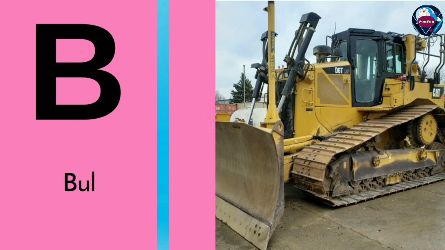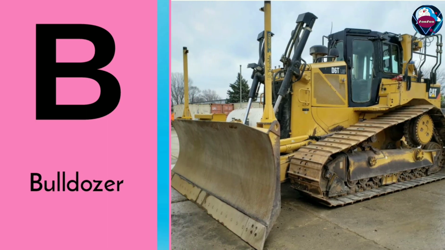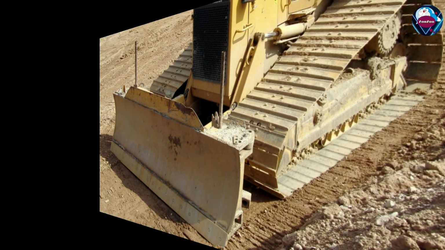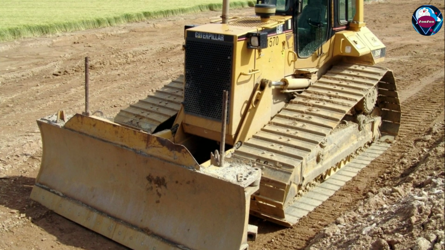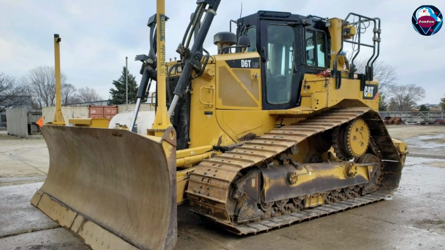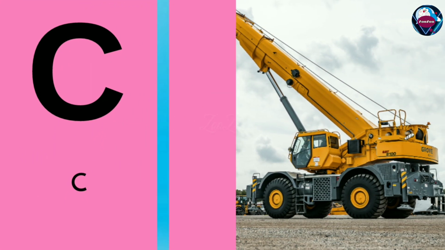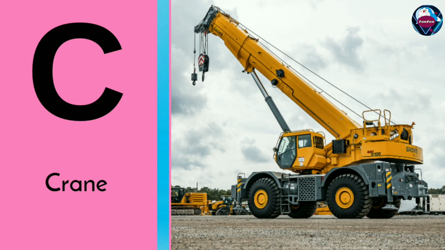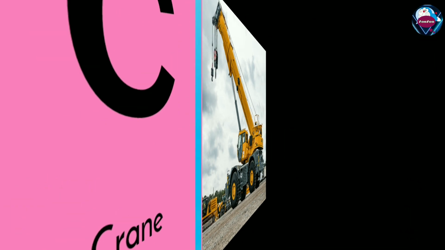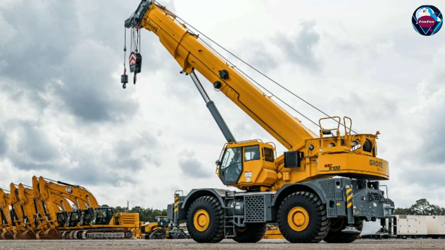B. B is for bulldozer. Bulldozer pushes soil, sand and stones. It clears land for construction. C. C is for crane. Crane lifts heavy materials. It is used to build tall buildings.